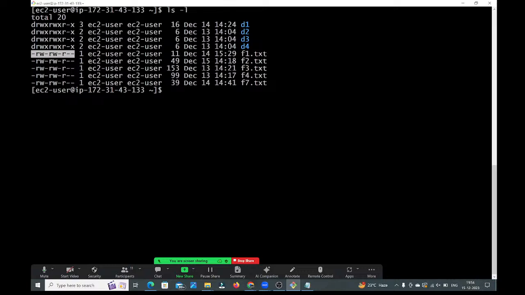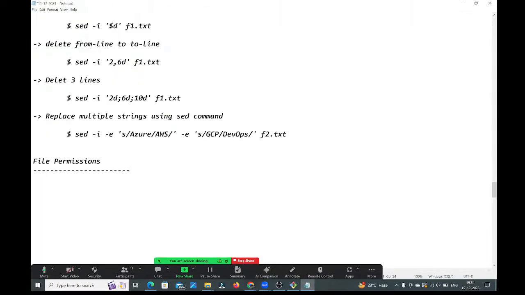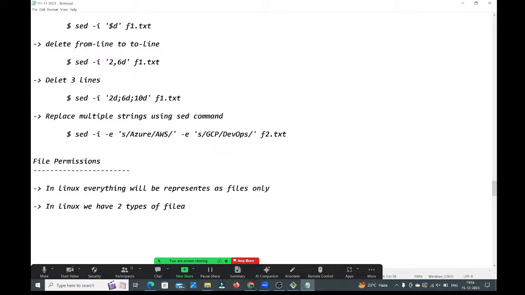Okay, right. Now observe carefully. Let me add a few points. In Linux, everything will be represented as files only. So in Linux, we have two types of files available.